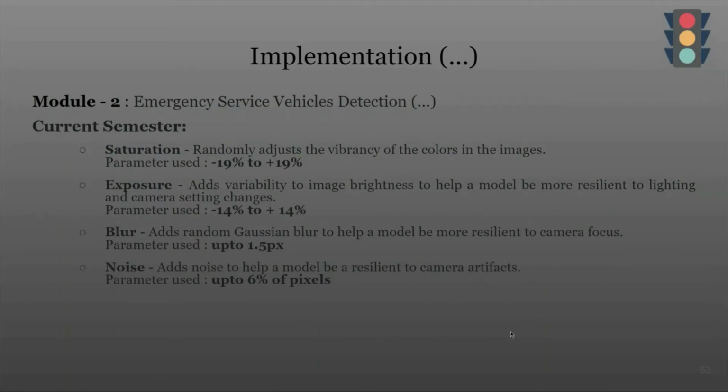Now, blur is really important for our model because it helps it identify objects which are in moving form. On the other hand, noise is also really important because it reduces the overfitting that might occur in the model because of the similar images being trained.